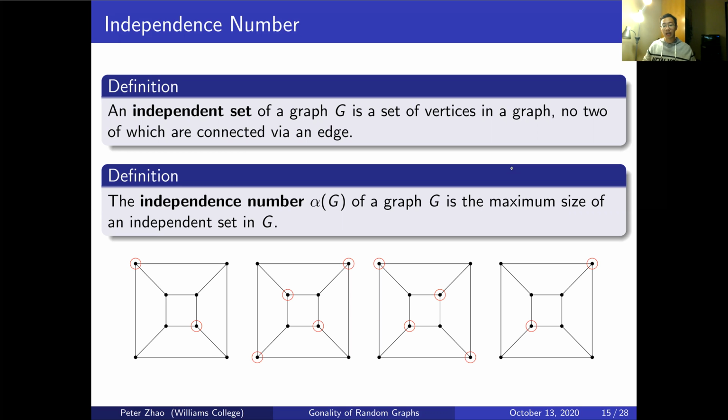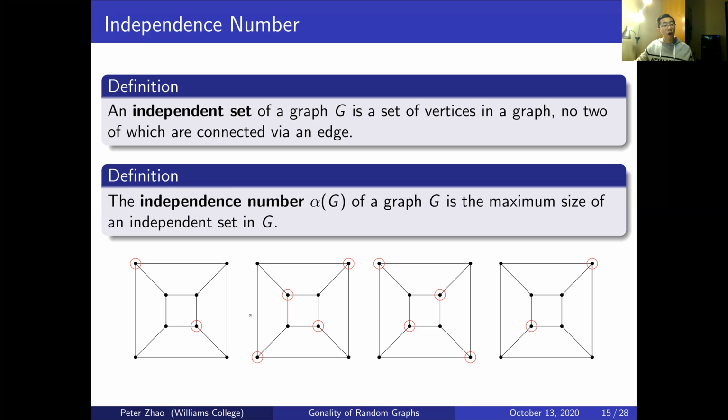So consider the following graphs, each with a maximal independent set. Notice that the independent sets on the very left and the very right have only size 2, and you can manually see that I cannot include any other vertex in this configuration. Otherwise, it's connected via a possible edge. If I try to choose this one, it's connected to this top one. If I try to choose one in the middle, it's connected to this one.